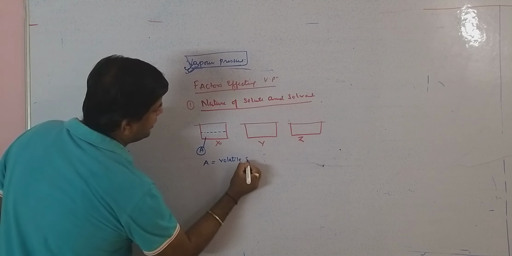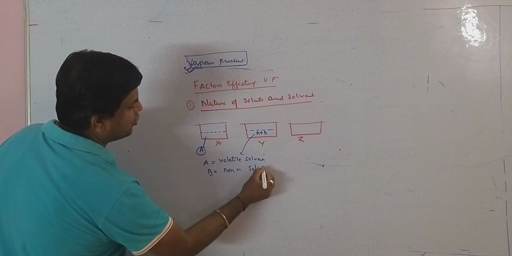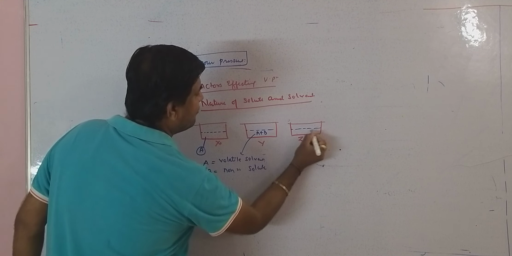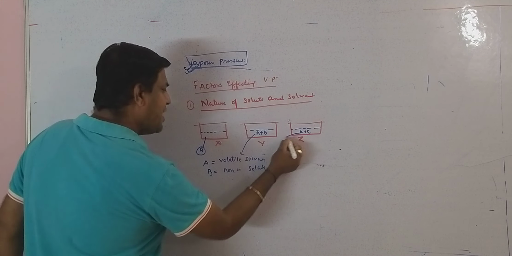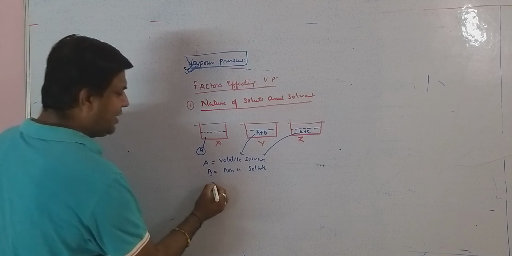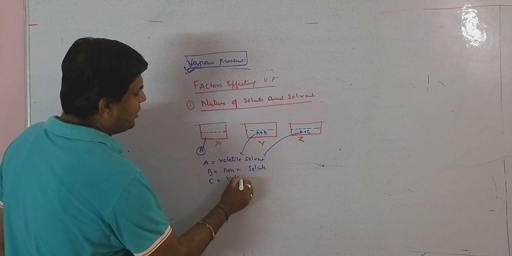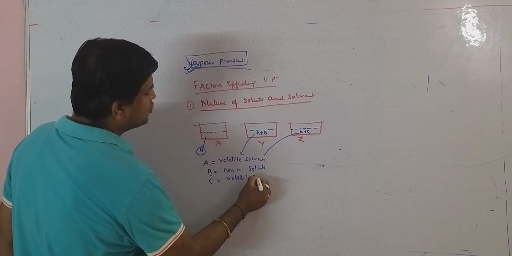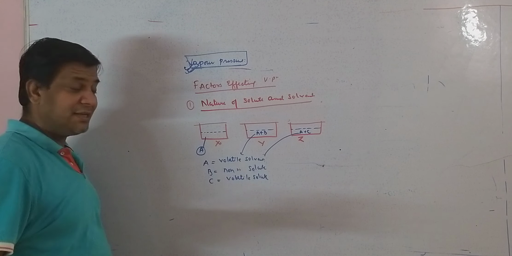Volatile solvent. In the Y container, we fill A plus B. A again is the volatile solvent and B is a non-volatile solute. In the Z container, we fill A plus C. A again is the volatile solvent and C is a volatile solute. So these are the three containers.